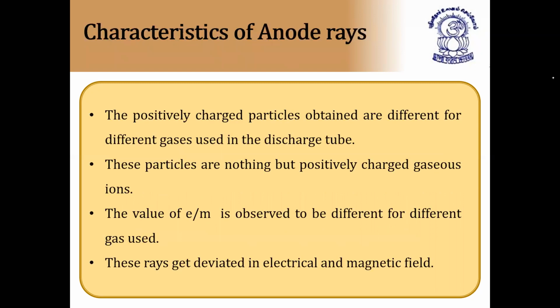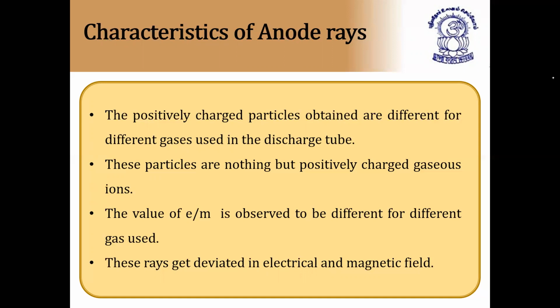And characteristics of anode rays: just like the properties of cathode rays, we have anode rays also. From this also they'll ask multiple choice questions. Which of the following statements is correct or incorrect regarding anode rays? All these statements are important. First, the positively charged particles obtained are different for different gases used in the discharge tube, whereas in cathode rays, the particles are similar for all gases. That is a very, very important point.